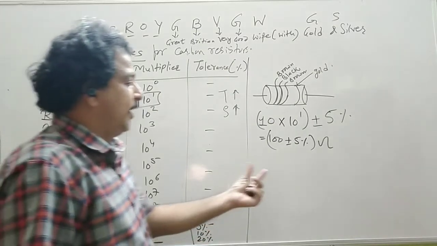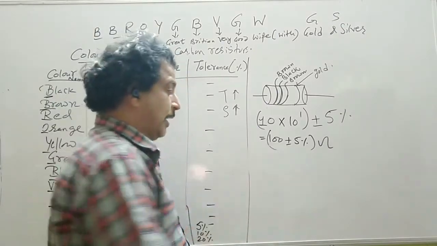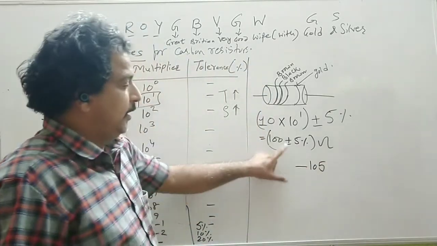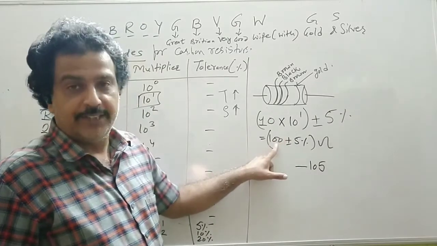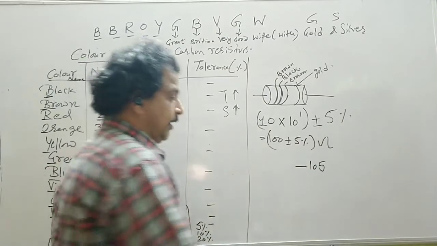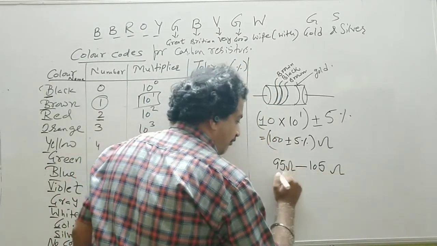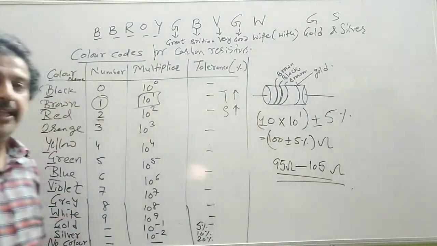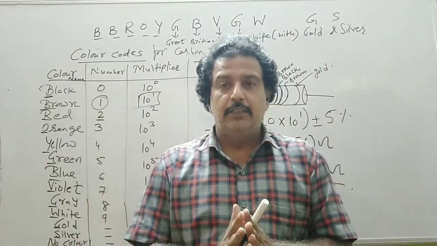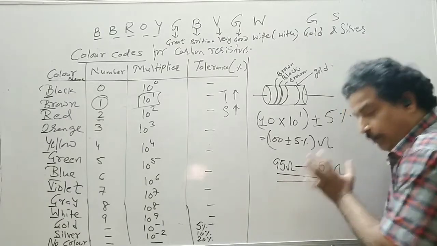Now what does this tolerance mean? If the resistor value is 100 ohms, as temperature increases, its resistivity should increase. So it means 5% of 100, that is 5. So its maximum value is 105 ohms and the minimum value is 95 ohms. So you get a range: this resistor will work perfectly fine as long as its value remains between 95 and 105 ohms.